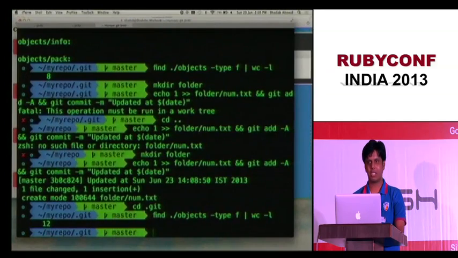So before we go further, can I have the music please? The computer music? Yes, a little louder.